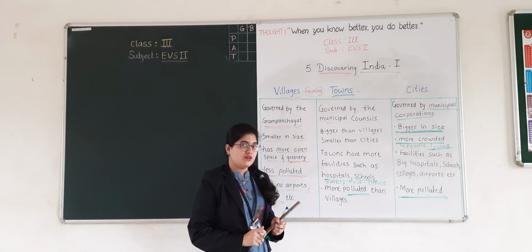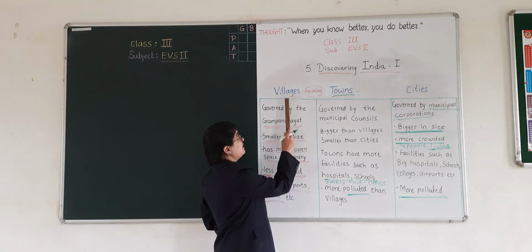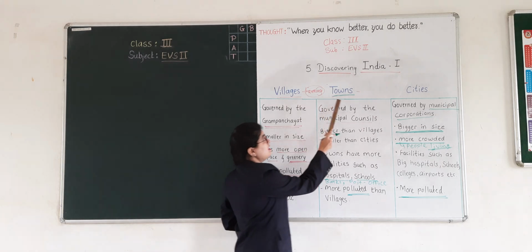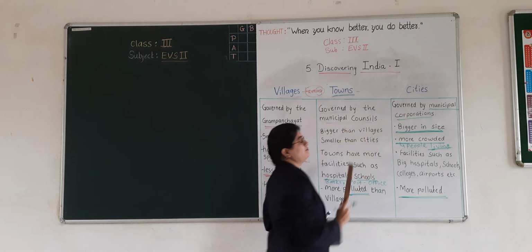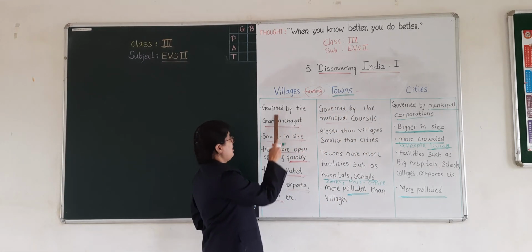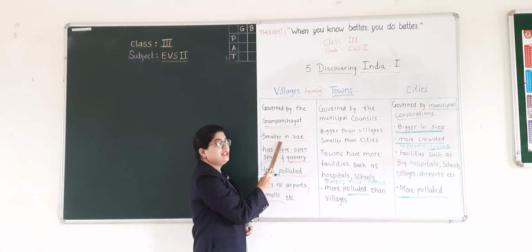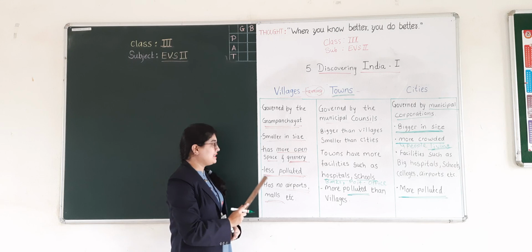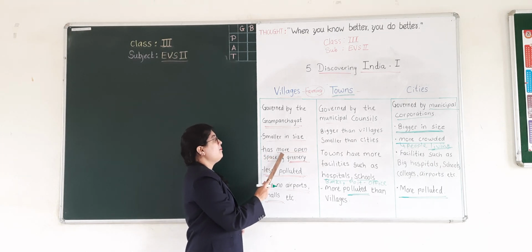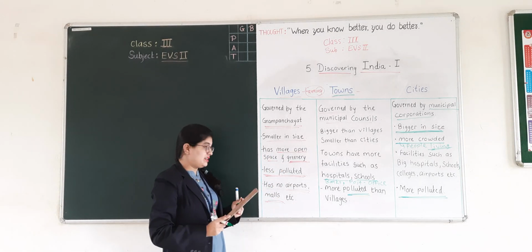Okay, students? What have we learned? We have learned about villages, towns, and cities. Here, villages are governed by the Gram Panchayat. They are smaller in size and also have more open space and greenery.